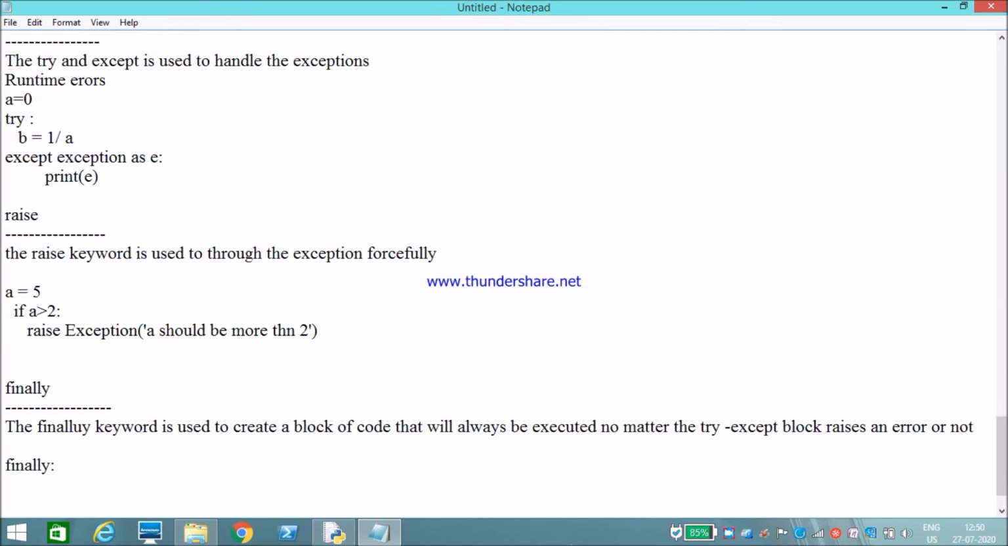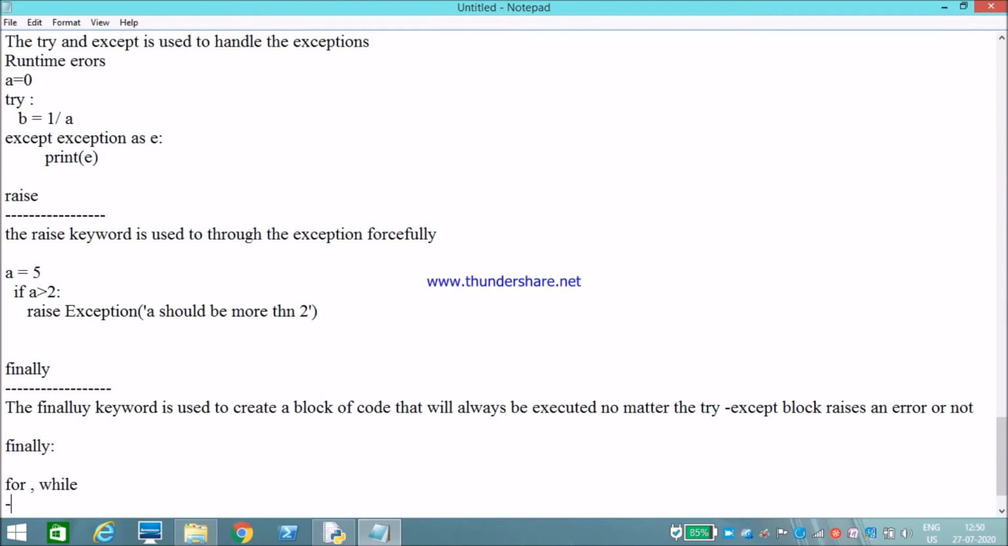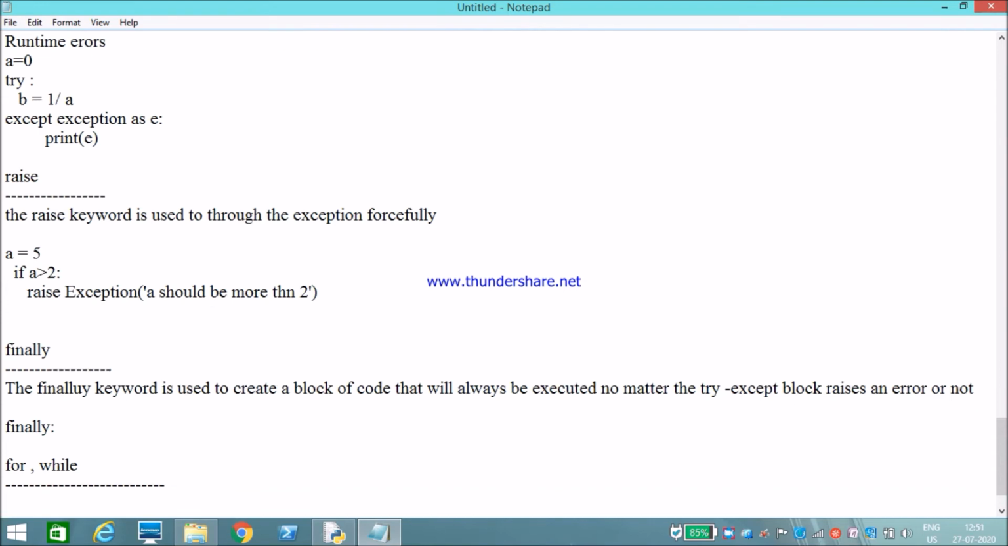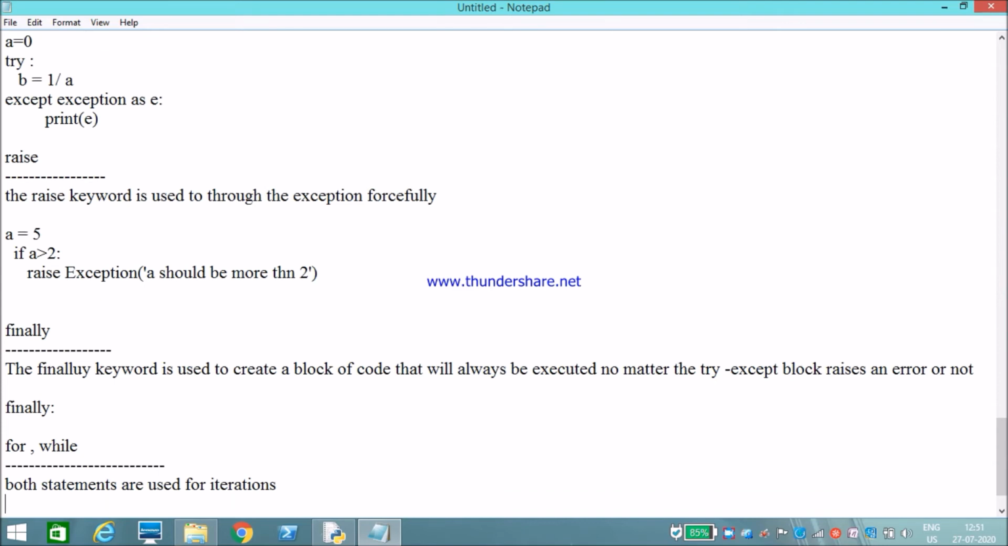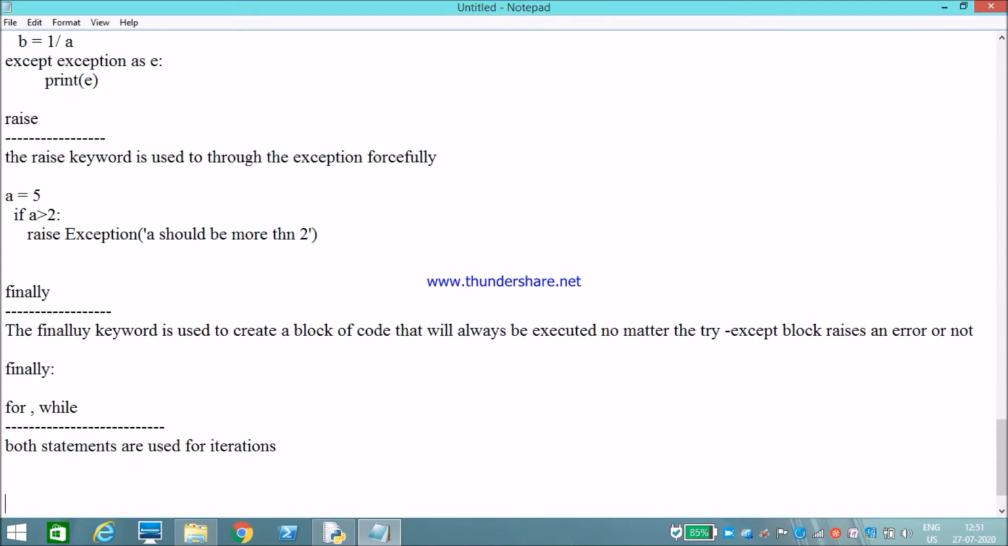Then my next keywords are for and while. These are used to create looping statements. Both statements are used for iterations. Okay, we will discuss more about this in the looping chapter. For and while, these are the looping statements. Okay, next one, import.